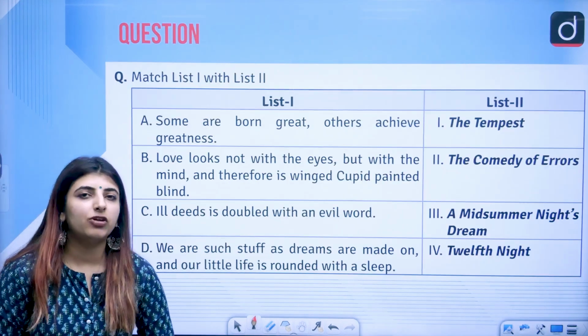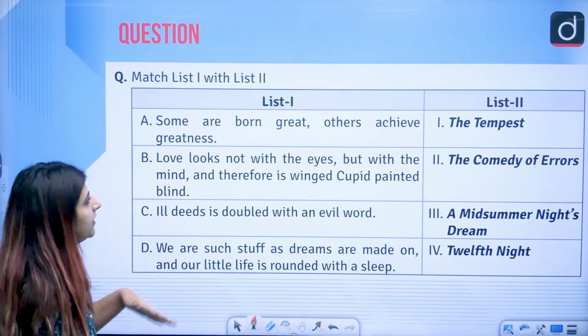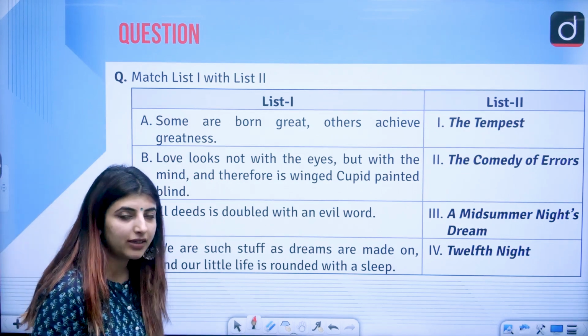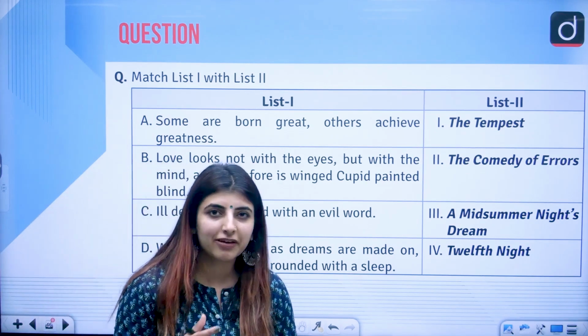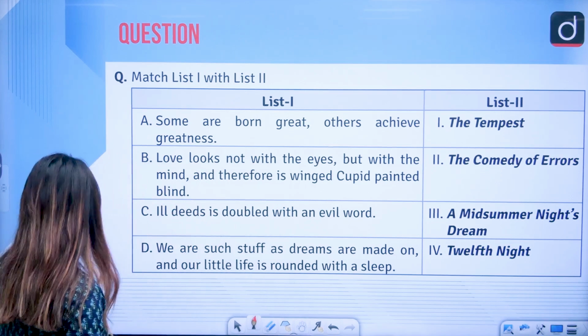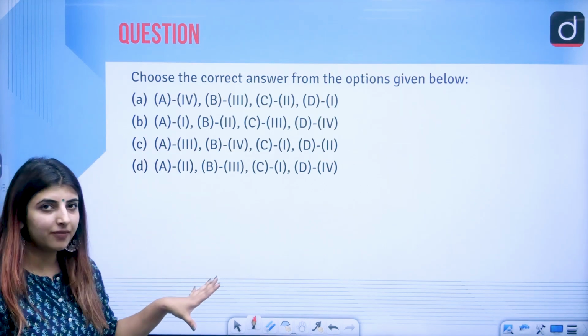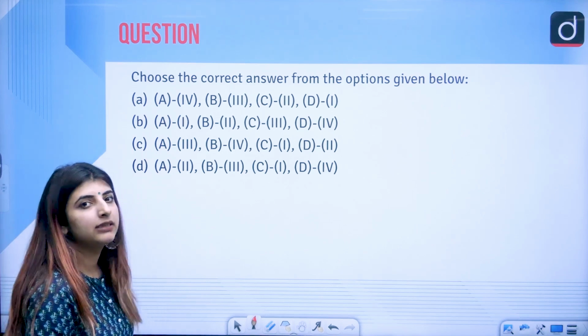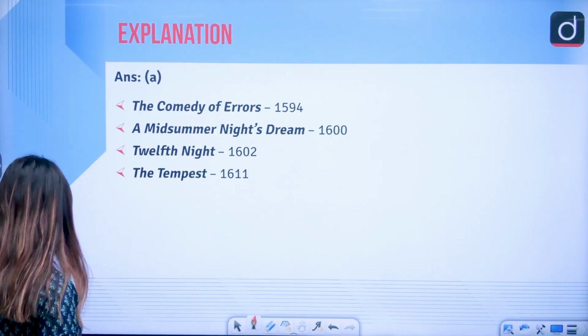Next is again match list 1 with list 2. These are certain quotes. Of course, all the works are from Shakespeare, so the question is related to the Bard of Avon, Shakespeare only. These are the options which are there. The answer to this question is option A.